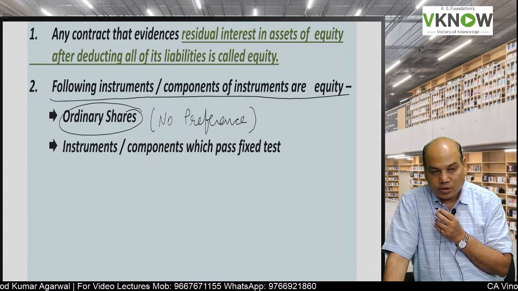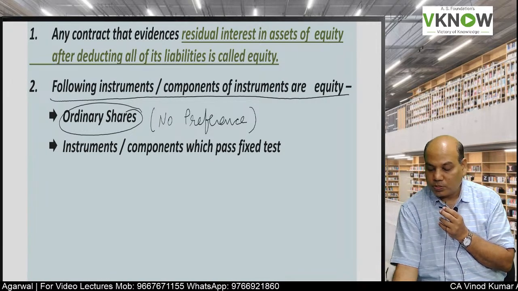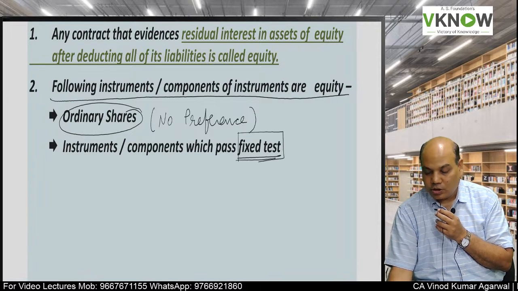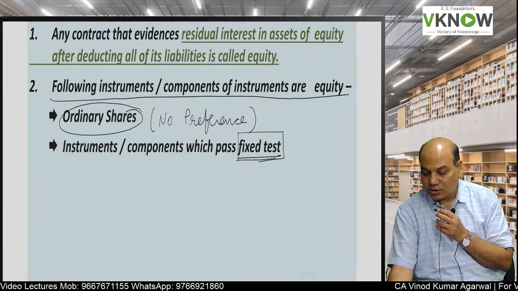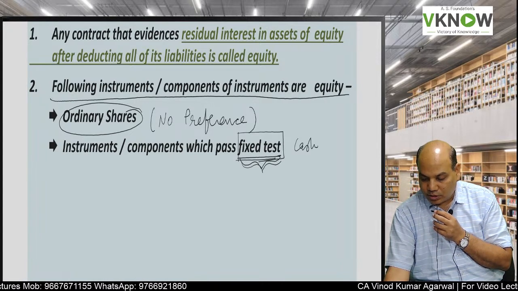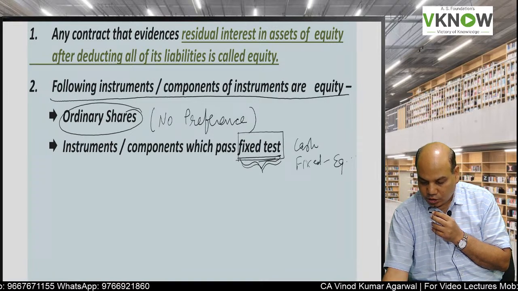Then second is those instruments or components which pass the fixed test. Those instruments or components which pass the fixed test means a fixed amount of cash will be received against a fixed number of equity shares.